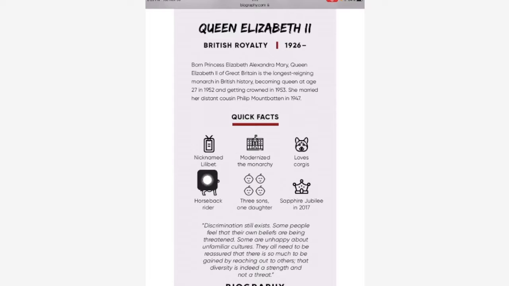Her nickname is Lilibet. She modernized the monarchy. She loves corgis. Horseback rider. 3 sons, 1 daughter. Sapphire Jubilee. Okay, so I'm going to look for something here that I think is important. And I'm going to put down that she loves dogs and horses. I think that's cool.